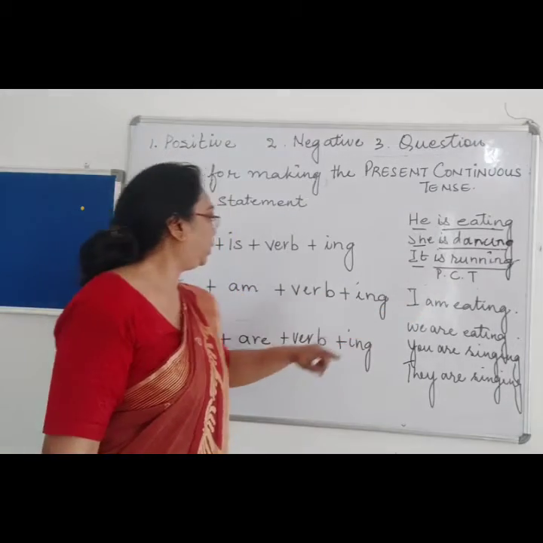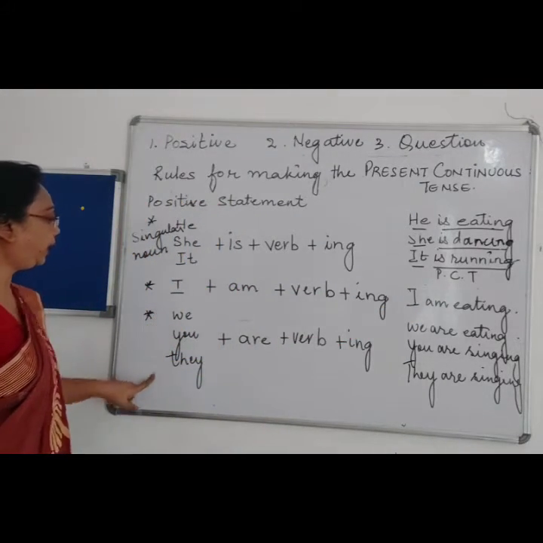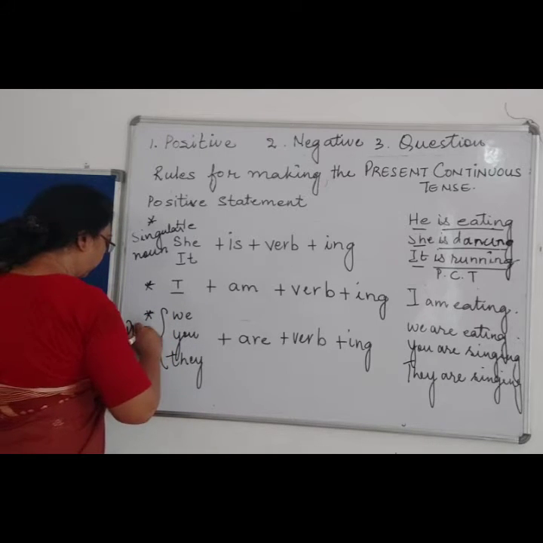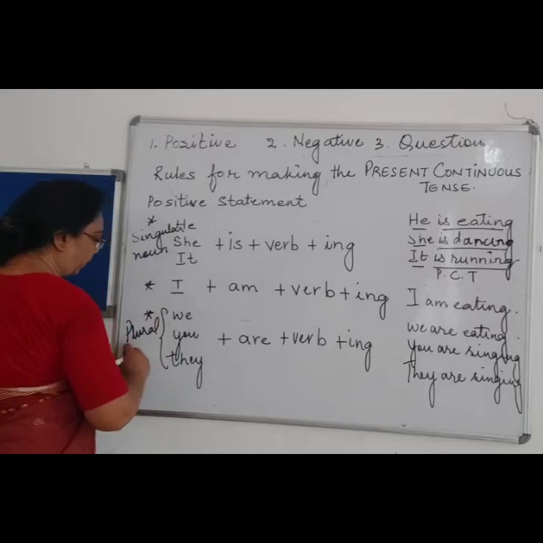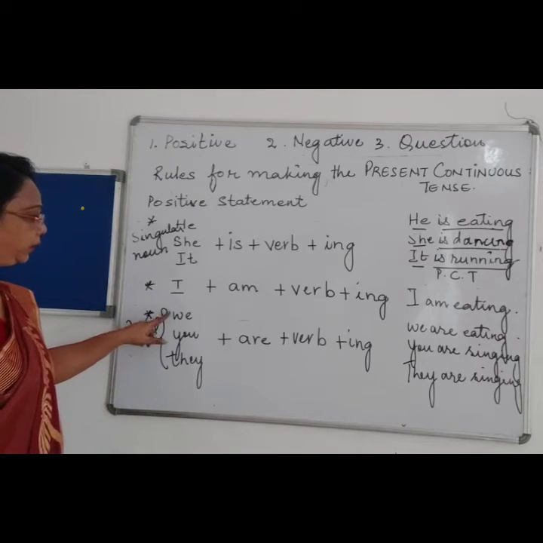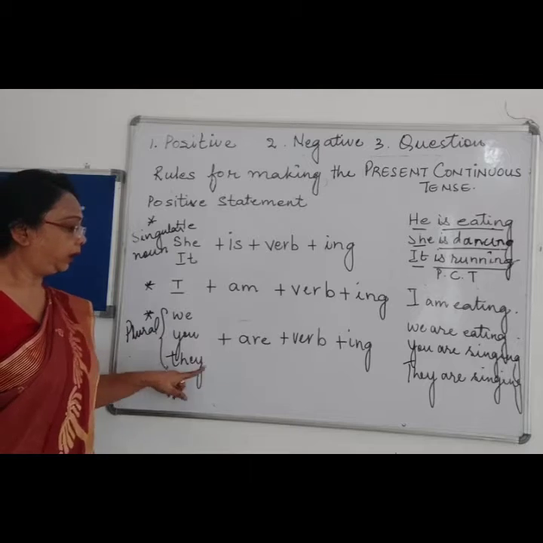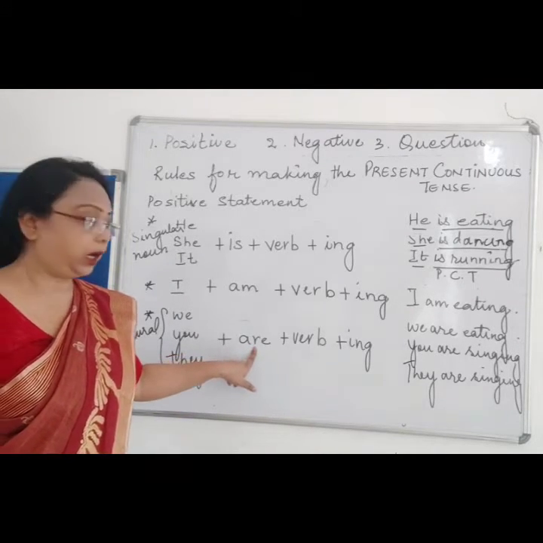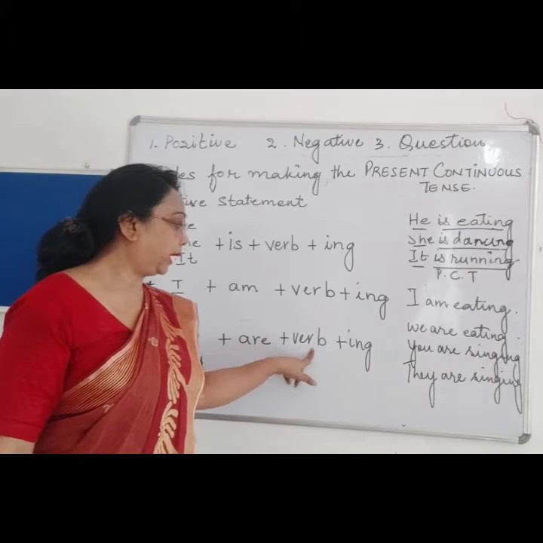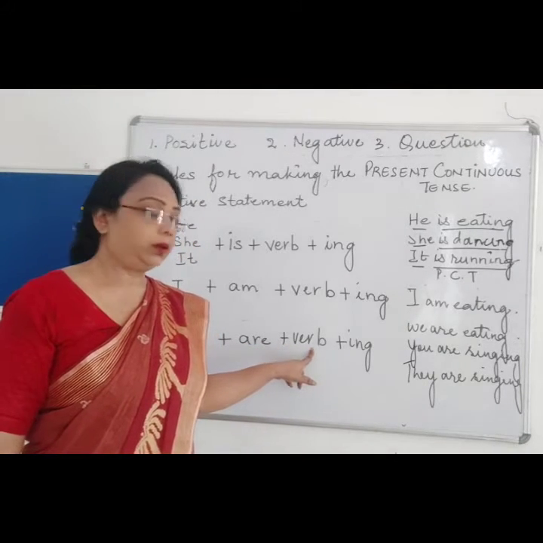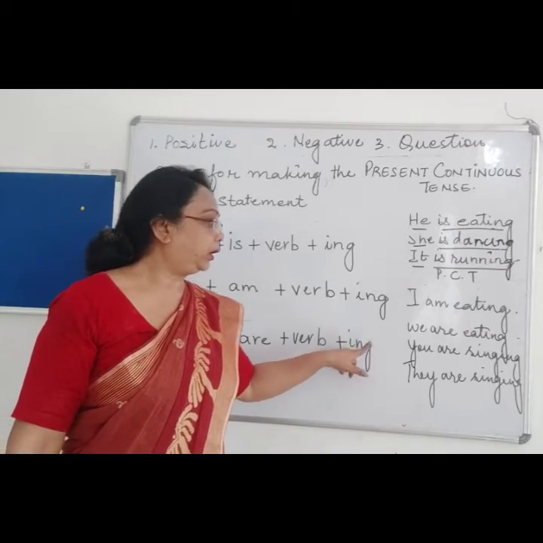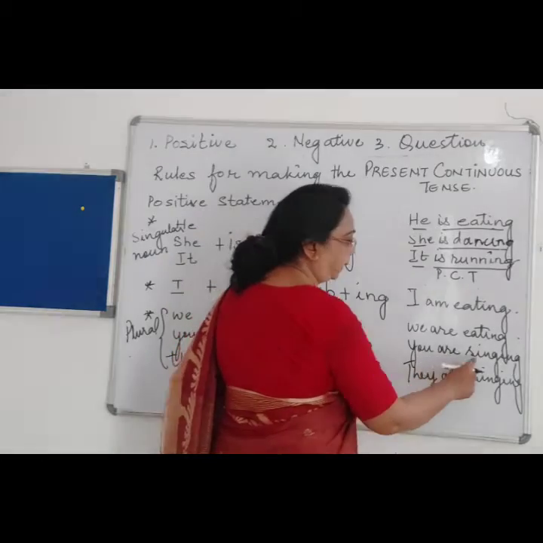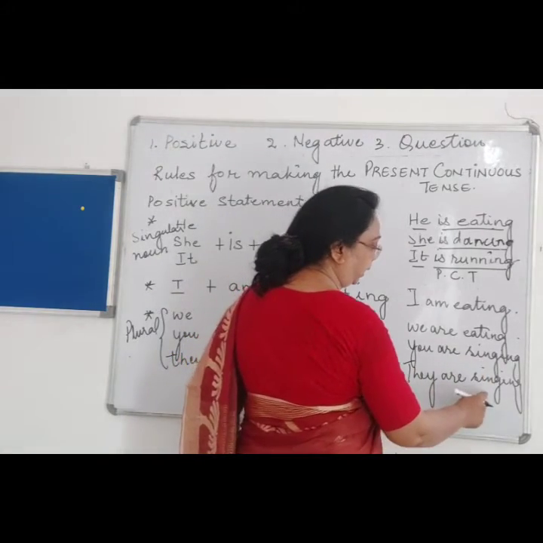Now when the nouns are plural, like we, you, they, then the helping verb becomes are, and to the action word we will be adding ing. Like over here, we are eating, you are singing, they are singing.